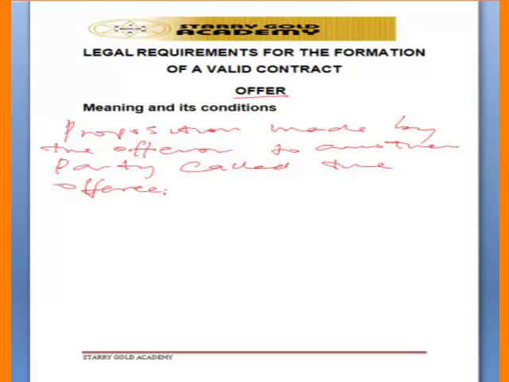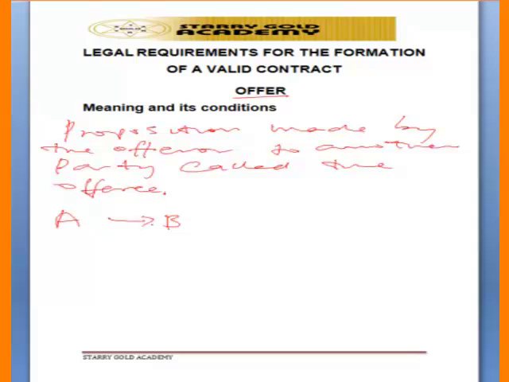So that is what we call a proposition, an offer, and that is why for a contract to exist there has to be an offer by one party to another party. That means one party making a proposition to the other party. If party A should say, I want to sell my biro, I will sell it for 100 naira to you, Mr. B, that is what we call an offer.